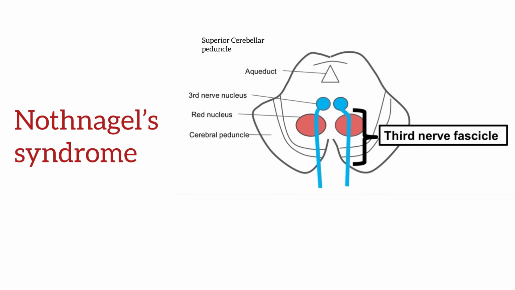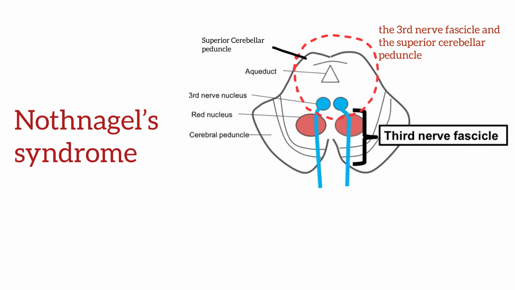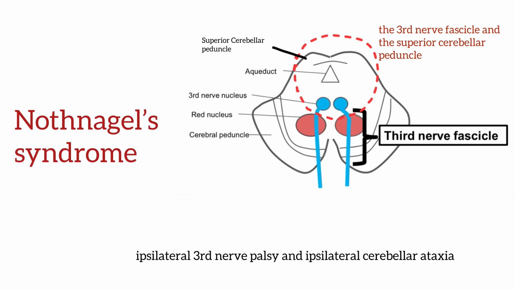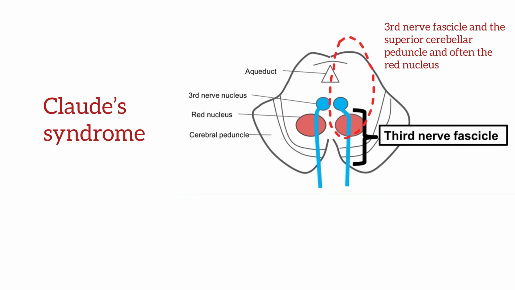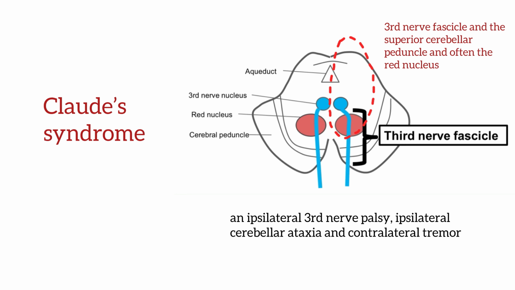The Nothnagel syndrome is characterized by third nerve fascicle involvement along with the superior cerebellar peduncle involvement. So there will be ipsilateral cerebellar ataxia. The Claude syndrome is characterized by involvement of the third nerve fascicles, the superior cerebellar peduncles and often the red nuclei involvement. So this patient is going to have features of ipsilateral third nerve palsy along with ipsilateral cerebellar ataxia and contralateral tremors. So he will have symptoms of both the Benedict's and Nothnagel syndrome.